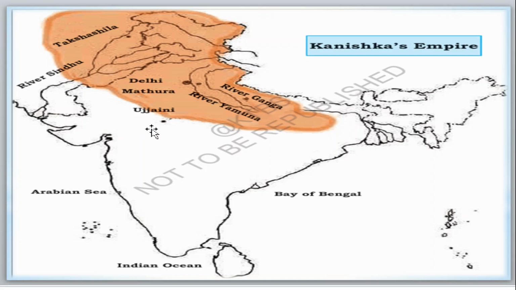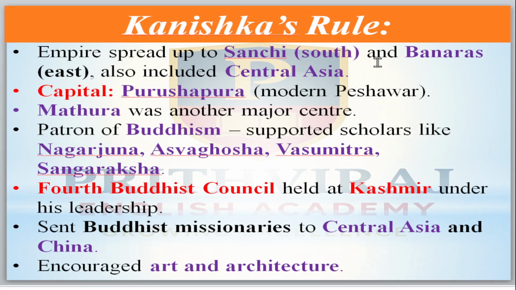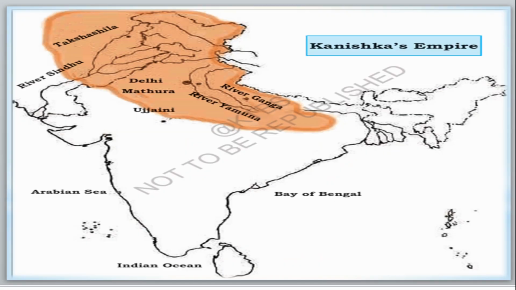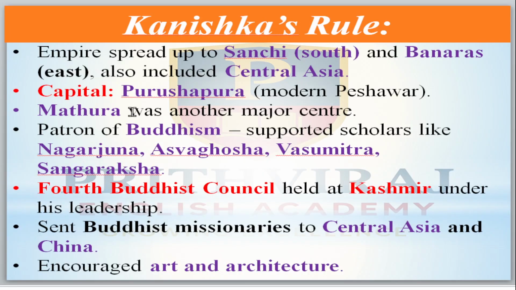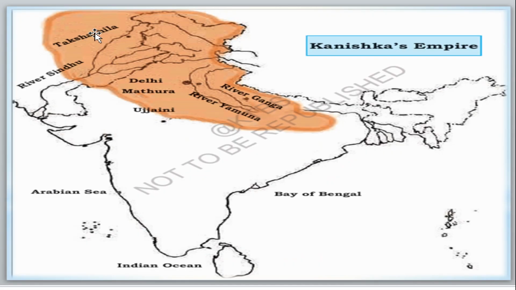Then Banaras in the east, in Bihar. Then it also included Central Asia, this part. Okay, this part was under the control of Kanishka.